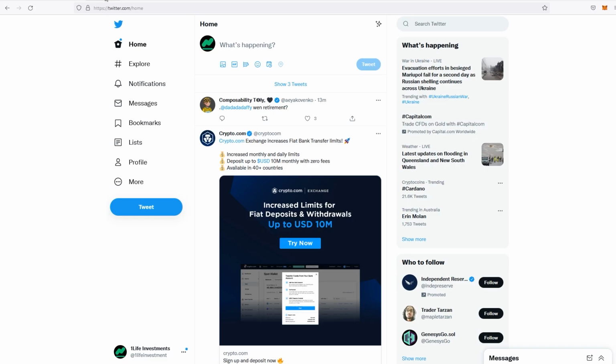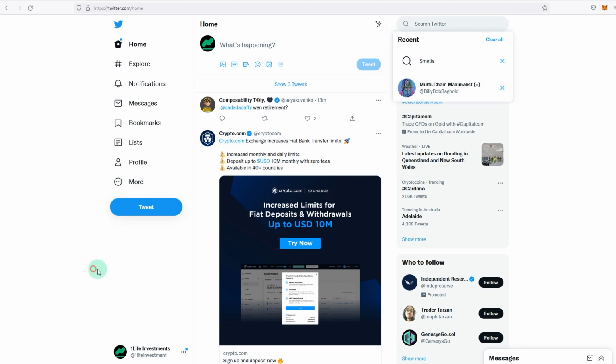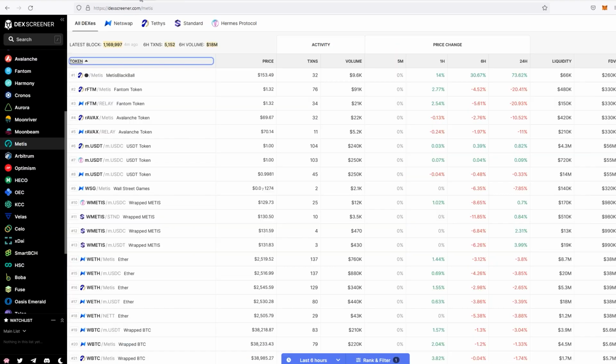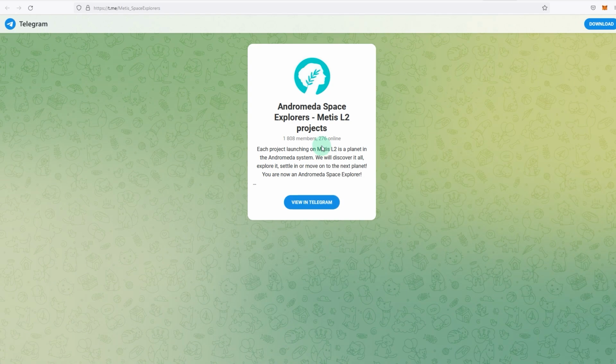So quick overview: I go to Twitter, I search for the ticker, or I follow these people, I keep track of my list, I open that every day and see if there's any changes on the list or any project that people have invested in and are talking about. If they have, I'll go on Dex Screener, I'll have a look at how much liquidity, how much trading volume it has, or how much room it has to grow, or if I want to wait for an entry. And if there's nothing, I'll go and check the Telegram group as well.